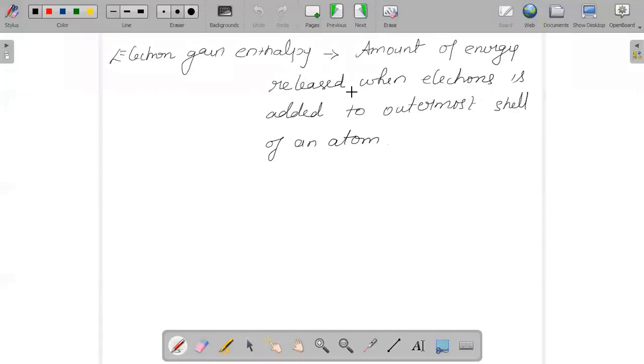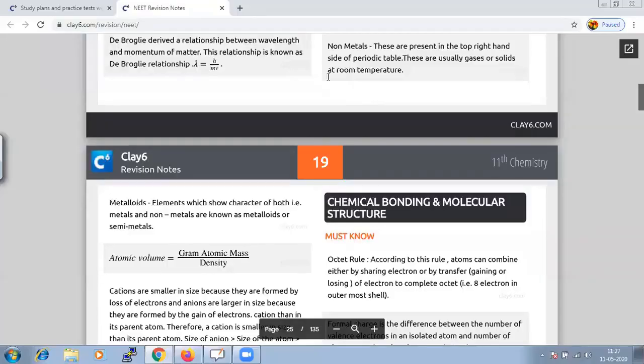This energy will totally depend upon the extent of attraction for the incoming electrons. Whichever electrons I am trying to bring in, the concept will totally depend on that.